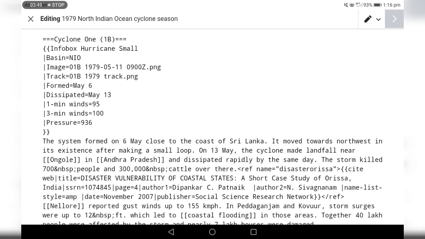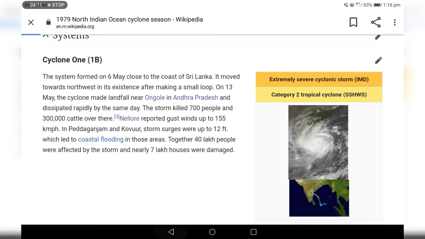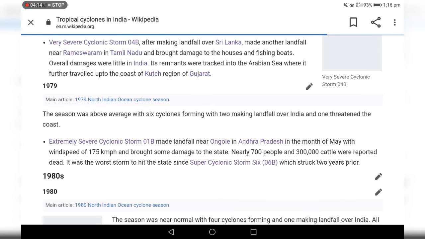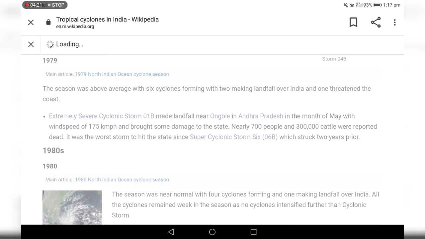Here the ID is given, image equal to 1B 1979 file 11 900Z PNG. We can copy this ID. Copy. So it is saved in the clipboard of our keypad. Then close it. Now we can go back to the old one. Again we should click the pen which is in this number 1979. If I click again,